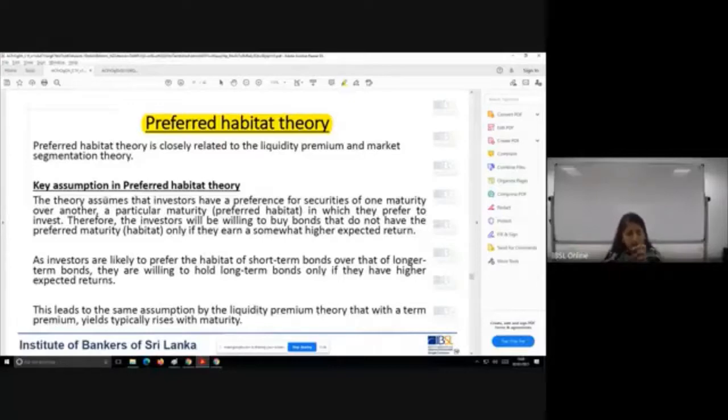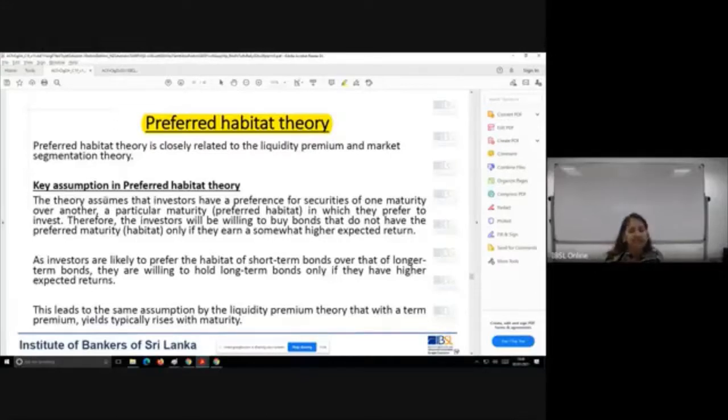Okay. Now the preferred habitat theory says, look here, yes, that's good, but if this person who is only focused on this 5-year tenor learns that the 10-year bond is giving a very much higher return, then they are willing to move out of their preferred maturity. So when there is a premium being offered, the person is willing to move out from the maturity period that they had in mind.